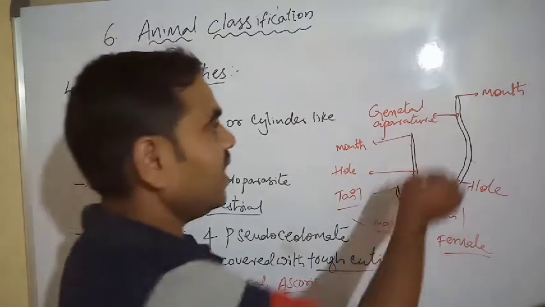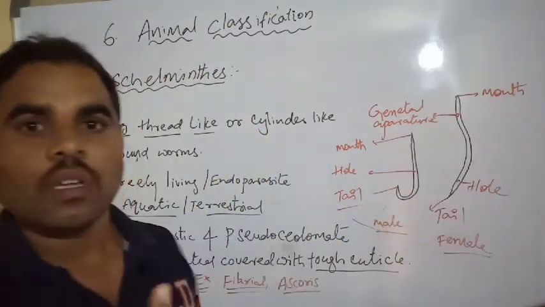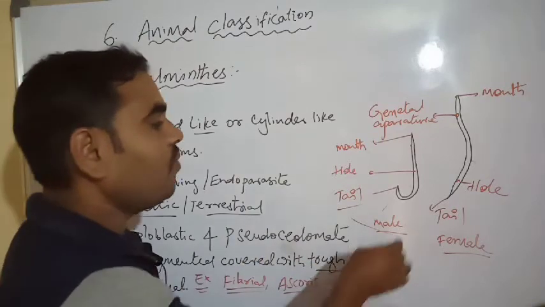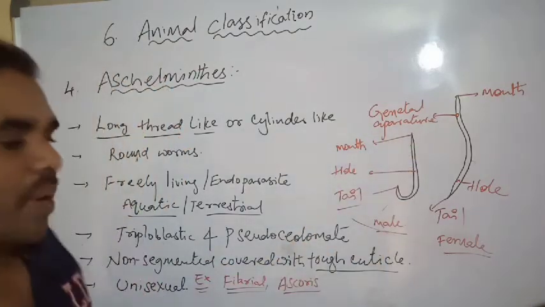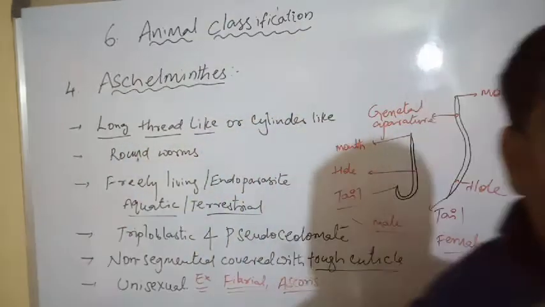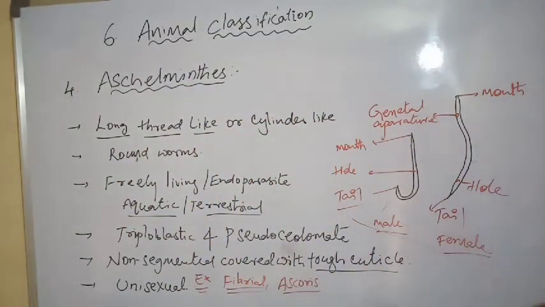Non-segmented, covered with a tough cuticle. Is there any segmentation? No, there is no segmentation. Non-segmented, covered with a tough cuticle. Cuticle is present on their body. Aschelminthes are unisexual organisms.